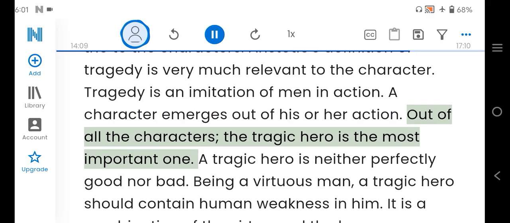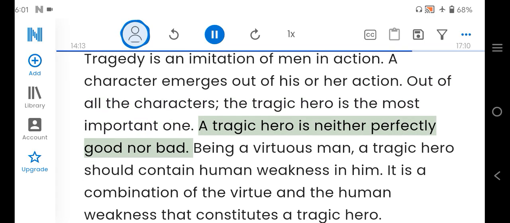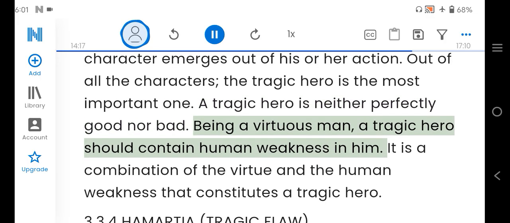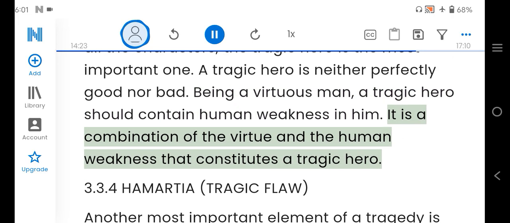Out of all the characters, the tragic hero is the most important one. A tragic hero is neither perfectly good nor bad. Being a virtuous man, a tragic hero should contain human weakness in him. It is a combination of the virtue and the human weakness that constitutes a tragic hero.